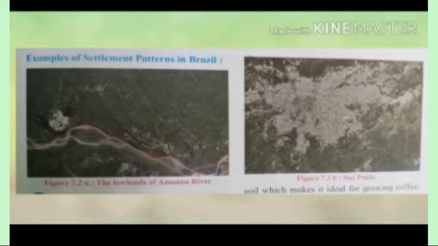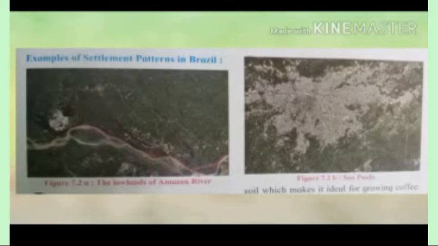If you move to the central part of Brazil, the settlements are very few. We have already learned that there is thick dense rainforest, the climate is not fit for settlement, and there are limitations on use and exploitation of natural resources.